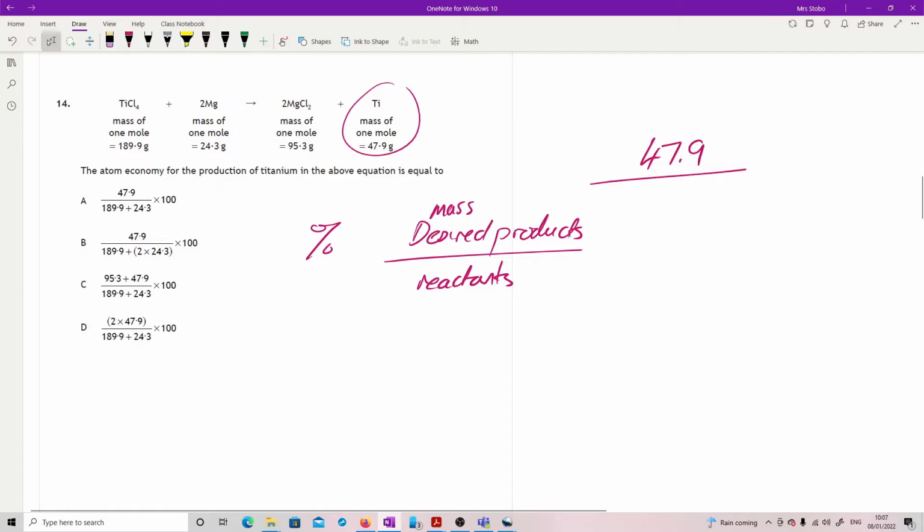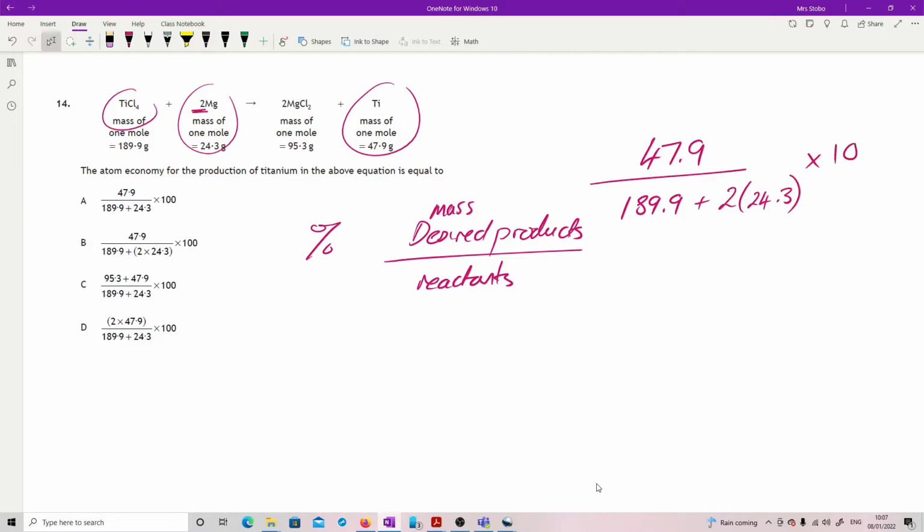47.9 divided by the mass of our reactants. So we've got our titanium chloride over here, so 189.9 plus I have magnesium, but be very careful here, there are 2 magnesiums, so I need to put 2 times my 24.3. And that's it, and make it a percentage. So I'm going to times it by 100 over 1, depending on how you look at it. So correct answer there is B.